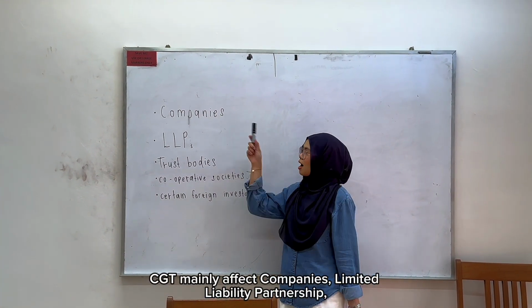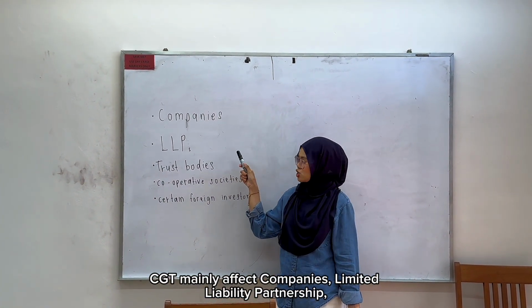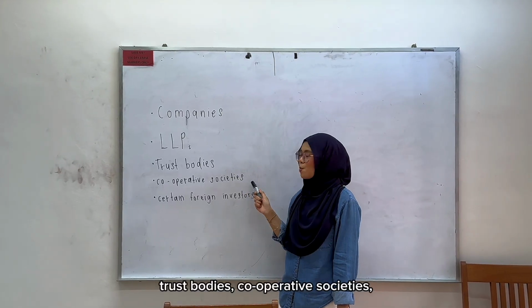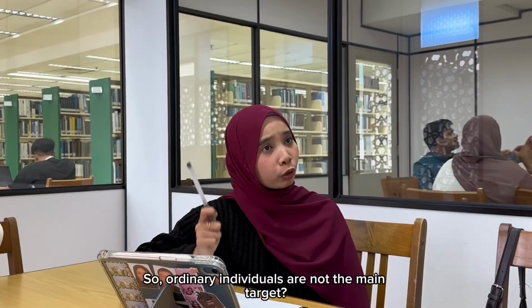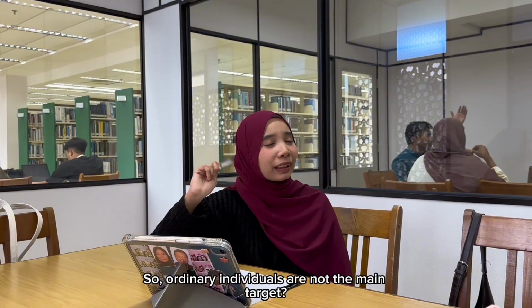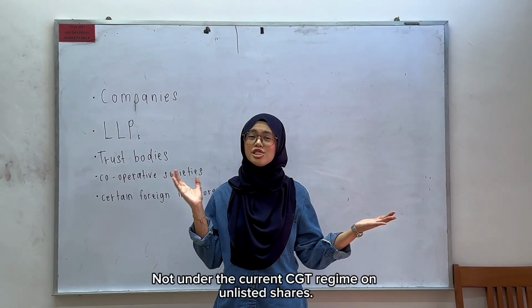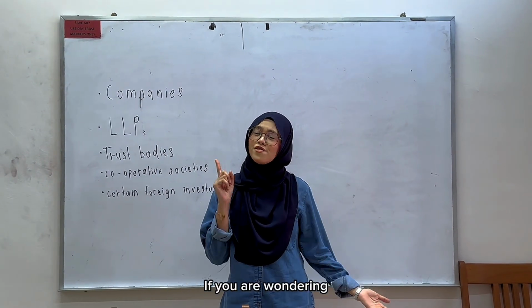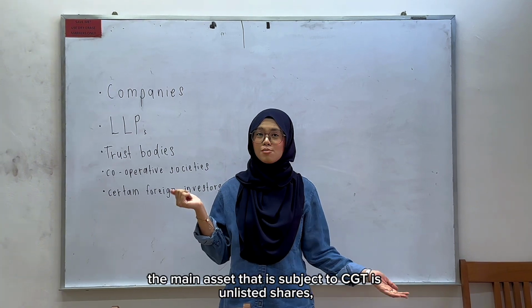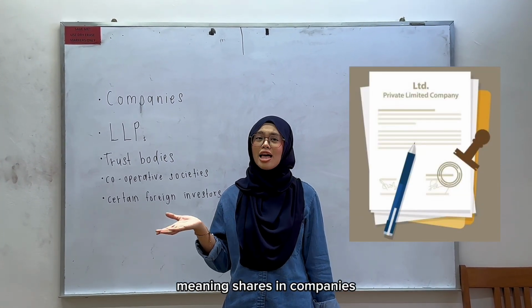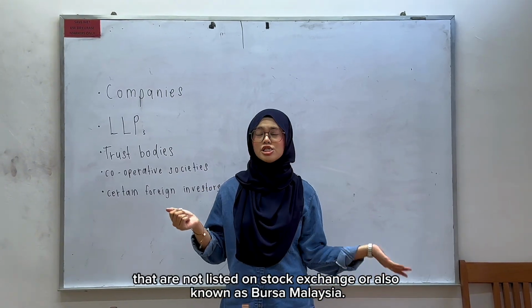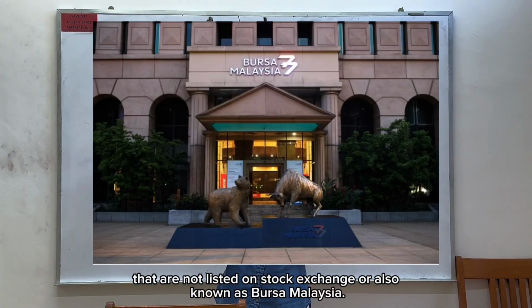CGT mainly affects companies, limited liability partnerships, trust bodies, cooperative societies, and also certain foreign investors. So, ordinary individuals are not the main target? Not under the current CGT regime on unlisted shares. If you are wondering, the main asset that is subject to CGT is unlisted shares, meaning shares in companies that are not listed on the stock exchange, also known as Bursa Malaysia.